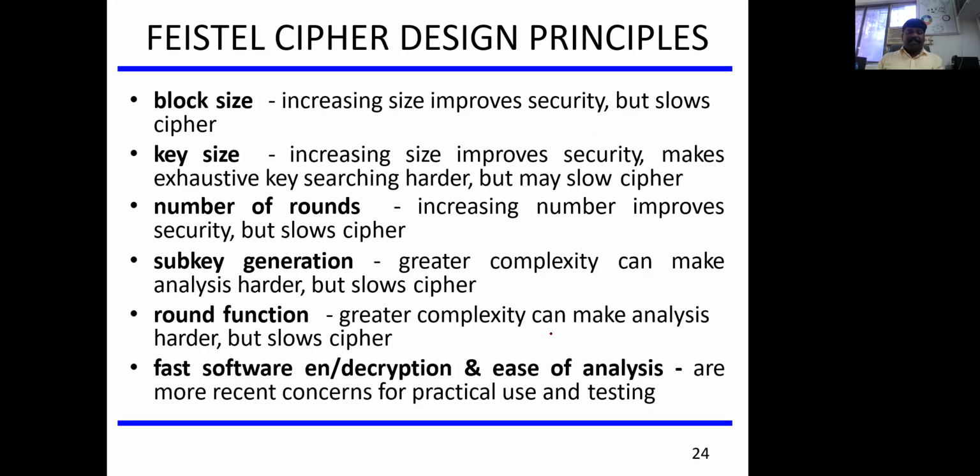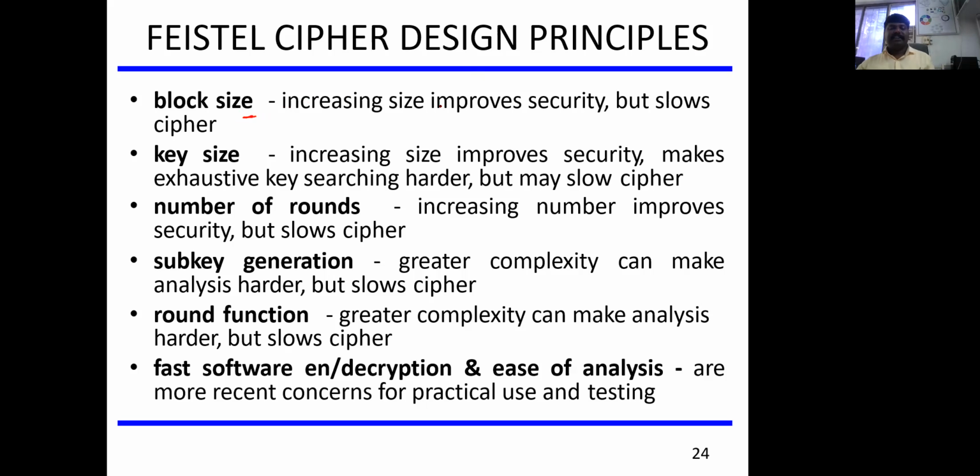Now, I hope the Feistel cipher encryption technique is clear for you. I'll come to what the XOR operation is a little later, in the next slide. There are certain principles behind designing the Feistel cipher technique. The first one is block size, which completely depends on the input size.